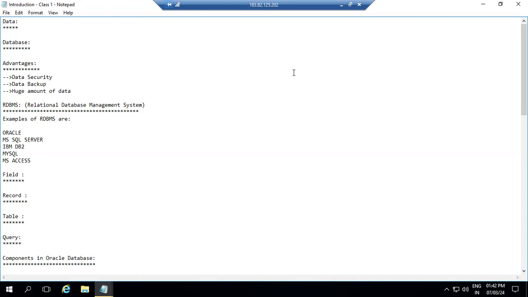Okay. So coming to the database, what is the database? Any idea about the database? Anybody having an idea about the database? In general only we are asking. Any idea about the database? Storing the information, storing the data. Management.